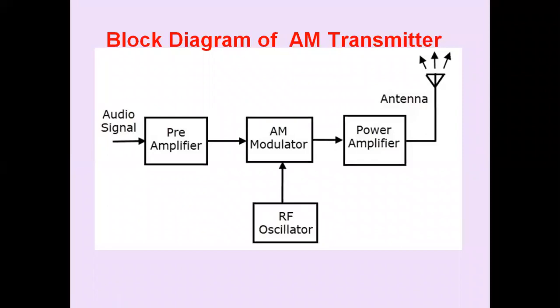So the basic form of modulation in AM transmitter is the AM modulation. The type of the modulation is a AM modulator. So the message signal is amplified, removing the unwanted noise picked up by the microphone in the preamplifier. Then amplitude modulation is done in the AM modulator with the help of the generated carrier frequency. Then this AM wave is power amplified, then transmitted using transmitting antenna.